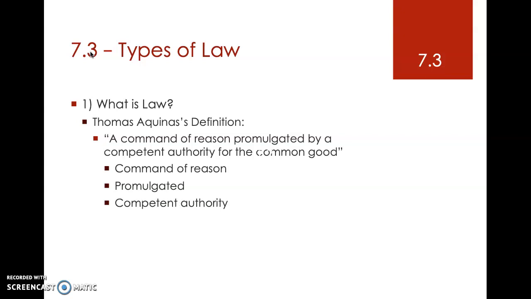Competent authority would be any authority that has jurisdiction or that has power over some area or some group. Authority exists at many different levels. In our country, the highest authority is the president. Here in New Hampshire, the highest authority is the governor. At Trinity High School, the highest authority is the principal. In the classroom, the highest authority is the teacher. And then at home, the highest authority would be your parents. So there are different authorities at different levels of society.